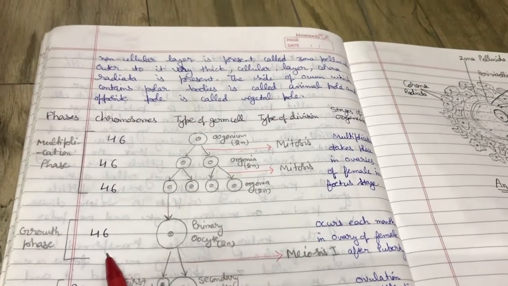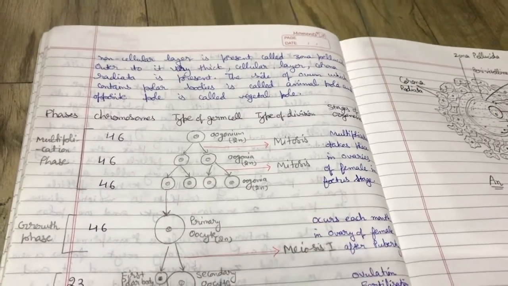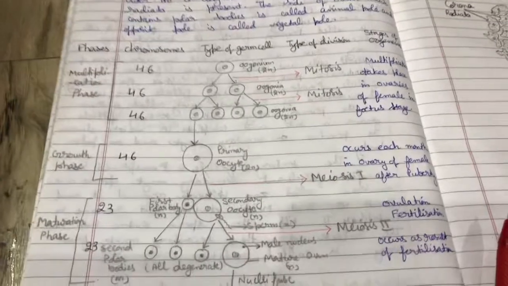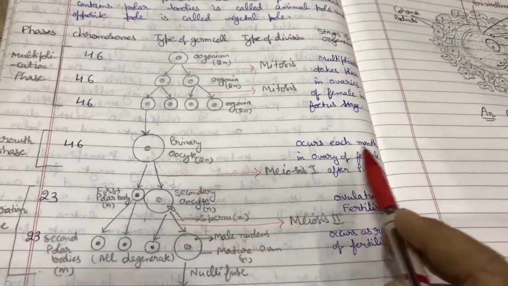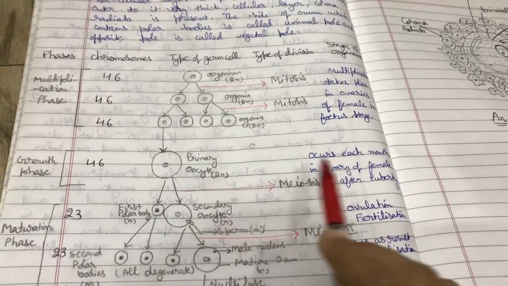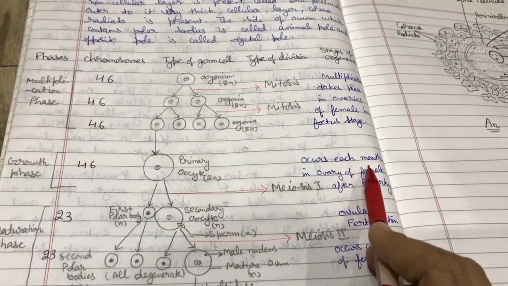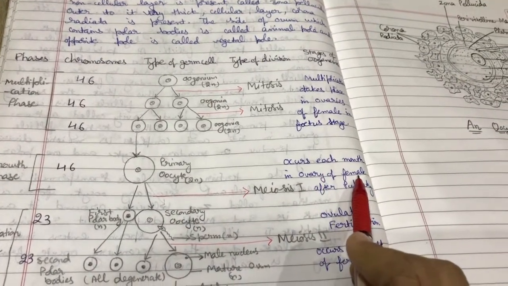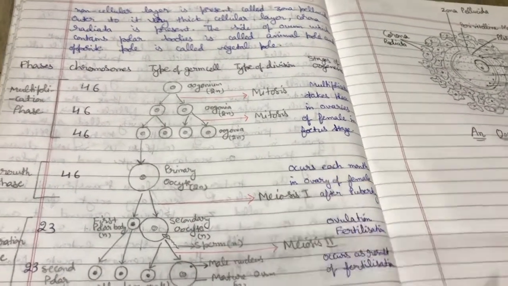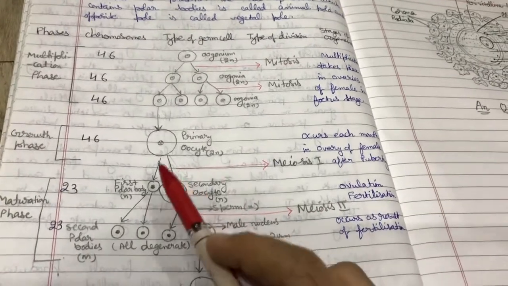These are diploid structures because only mitosis occurs, and in mitosis the chromosomal number remains the same. The primary oocyte enlarges or shows growth every month in females after puberty.